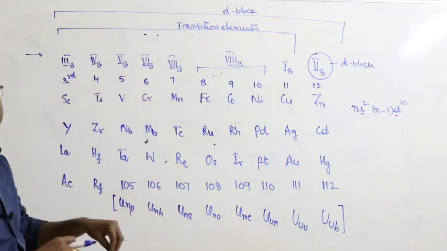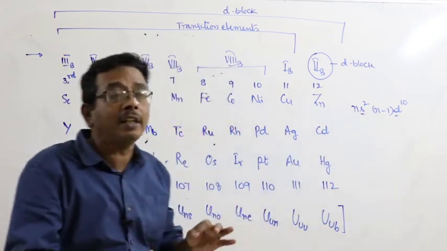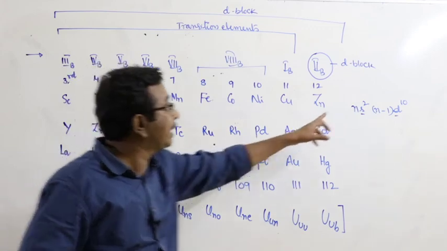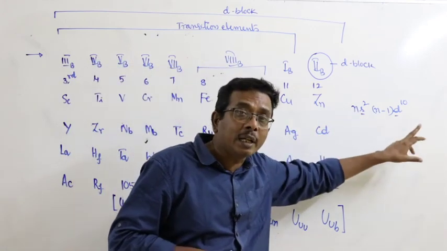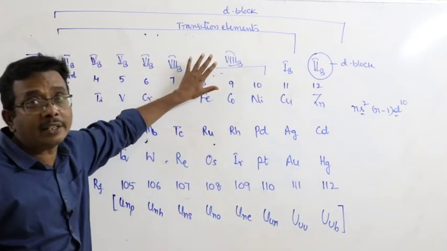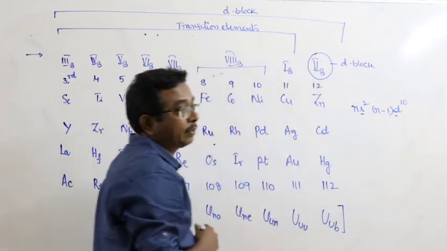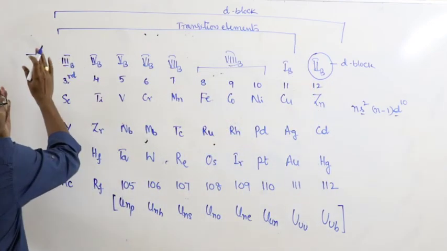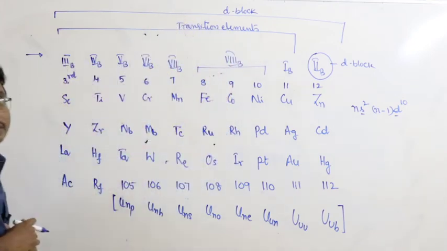The elements in which the outermost and penultimate shells are incompletely filled are known as transition elements. Here, outermost s orbital and (n-1)d orbital both are completely filled. So they are not represented as transition elements, they are represented as only D block elements. And the elements from third B to first B groups are represented as transition elements.